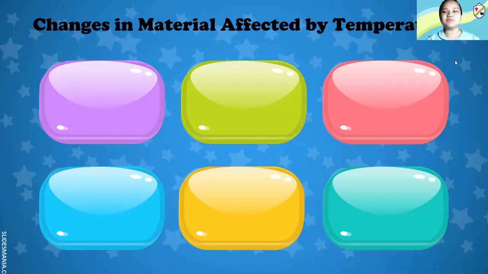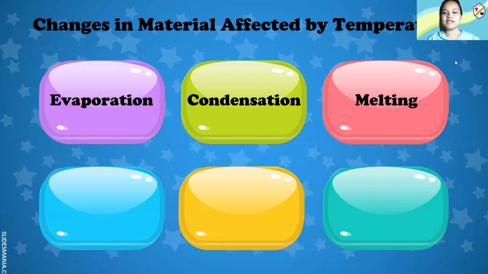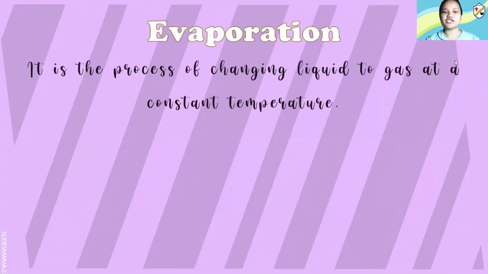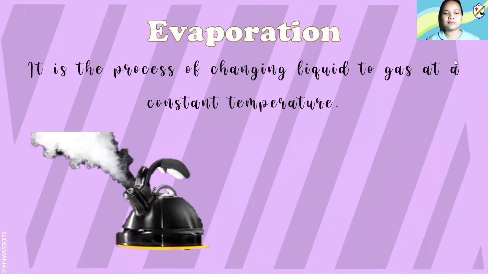And there are changes in materials affected by temperature. We have evaporation, condensation, melting, freezing, and sublimation. Let's talk about evaporation first. Evaporation means it is the process of changing liquid to gas at a constant temperature. For example, we have boiling of water, right? So when you boil water, if you have noticed, there's a steam coming out. So that is evaporation.